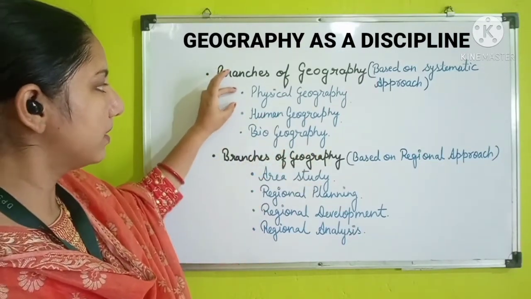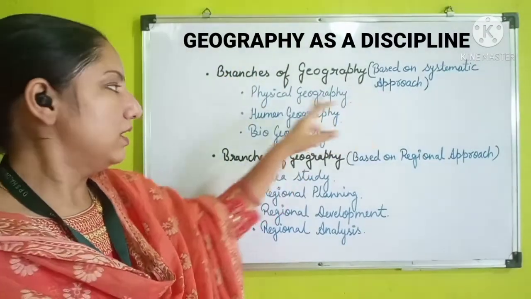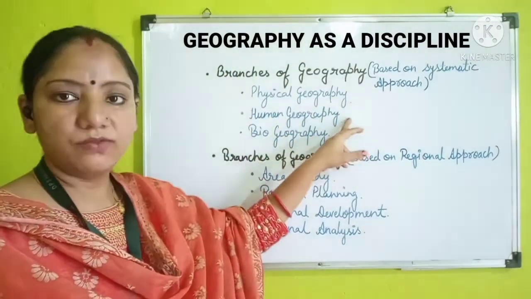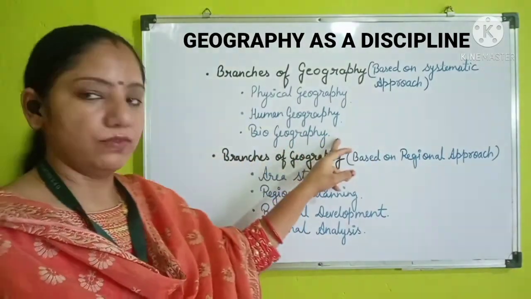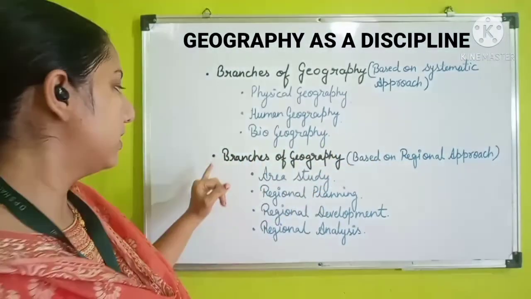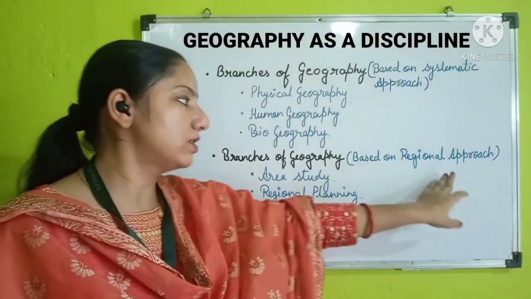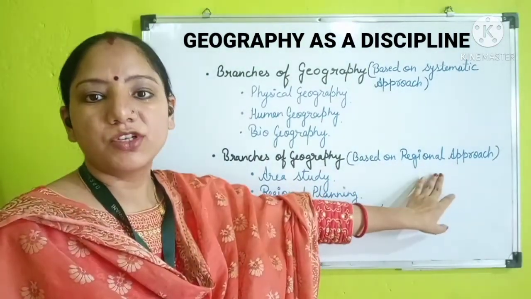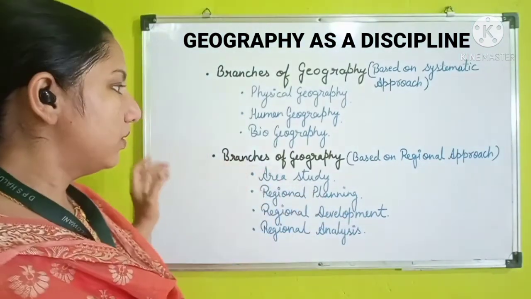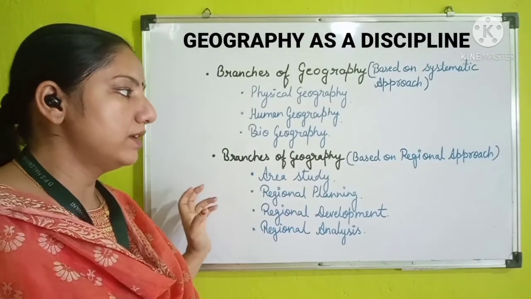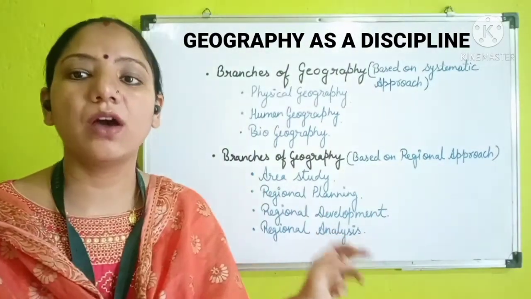Under these topics, in physical geography, we will study the different features. In human geography also we will study a few different features, and after that biogeography. Then we will study the branches of geography according to the regional approach. As the name shows, this approach is based upon the area. So here we will study areal differentiation and a few other topics which are based upon the area or the proper given region.